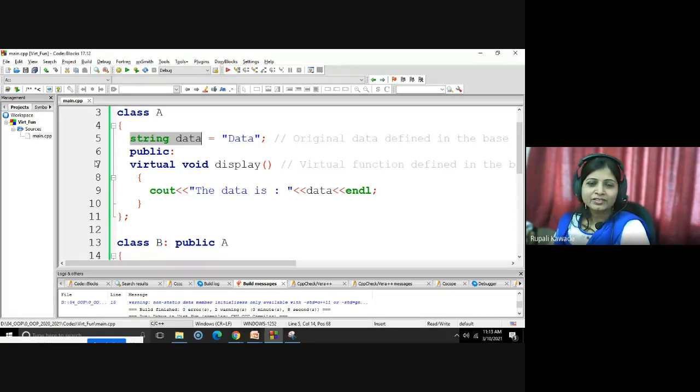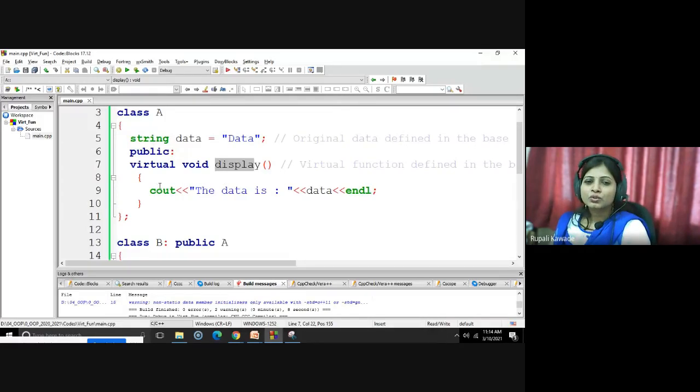Am I right? Private. Yes, it is private because nothing is mentioned before the string data. So this data is a private member of class A. Then under the public section, we are defining a display function which is virtual. What does this keyword tell us? It tells us that this display function will be overridden by its derived class.